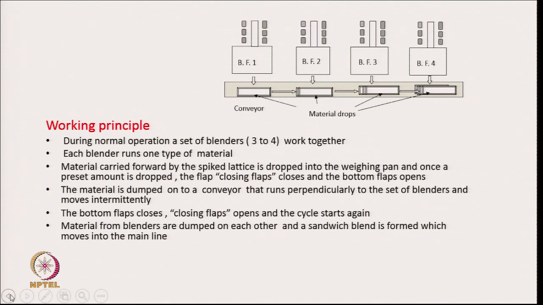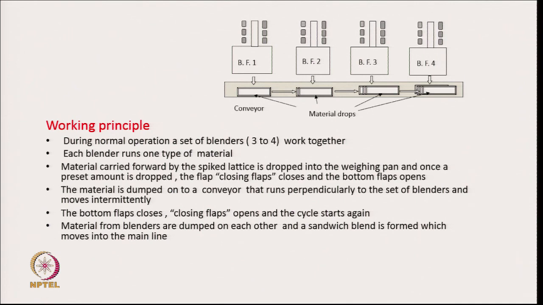The material from the blenders is dumped on each other and a sandwich blend is formed, which moves into the main line. So, as soon as the conveyor goes from blending feeder 1 to blending feeder 2 position, the material from blending feeder 2 will be dropped on the material which is there already, that is, material that has come from blending feeder 1. So, the material from the blenders is dumped on each other and finally a sandwich blend is formed.